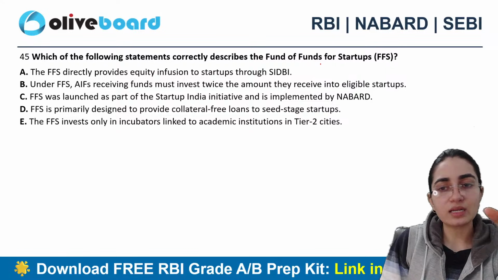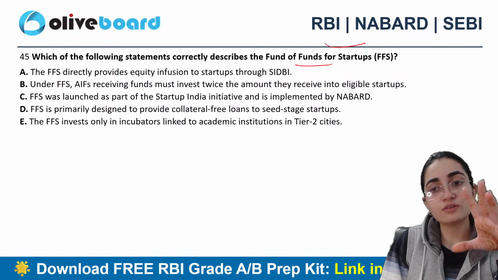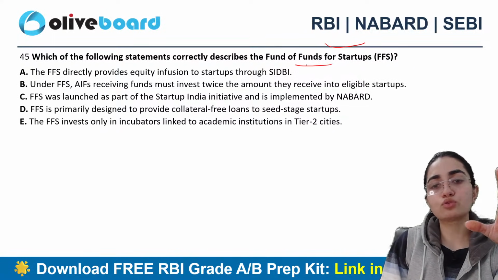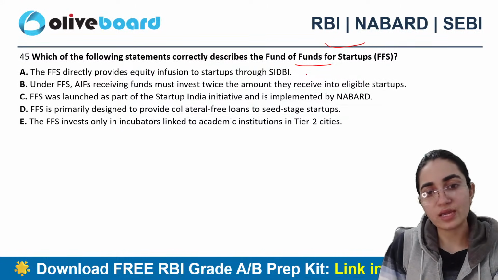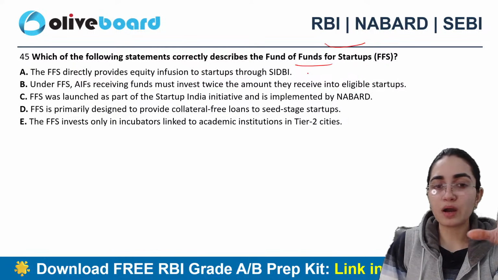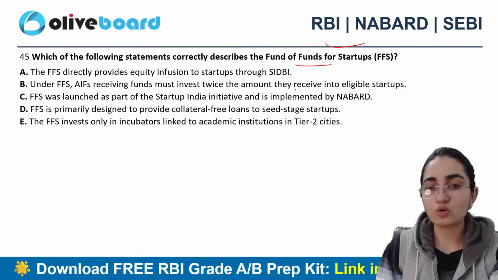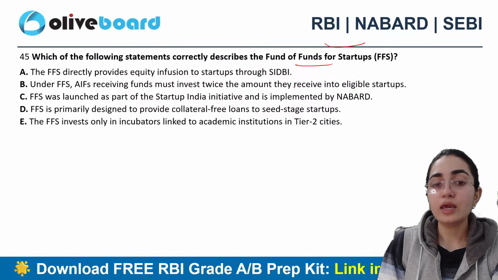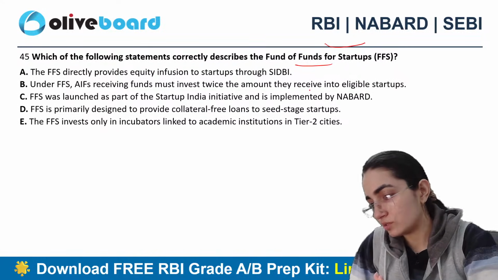Now, this is specifically related to, you people need to tell me which correctly describes the Fund of Funds for Startups here, right? FFS directly provides equity infusion to startups through SIDBI. FFS, AIFs receiving funds must invest twice the amount they receive into eligible startups. FFS was launched as part of the startup initiative and implemented by NABARD. FFS is primarily designed to provide collateral-free loans to seed stage startups. FFS invests only in incubators linked to academic institutions in tier 2 cities. 45th question.